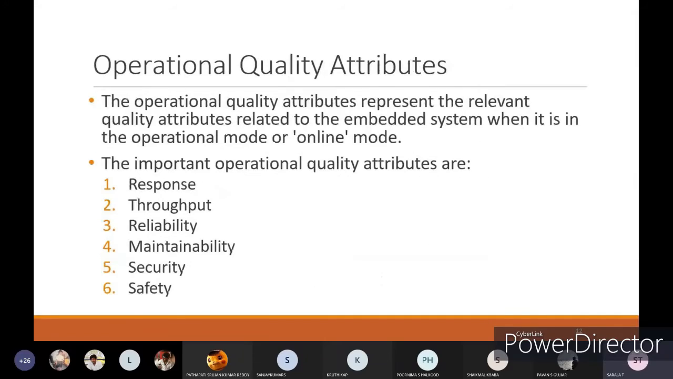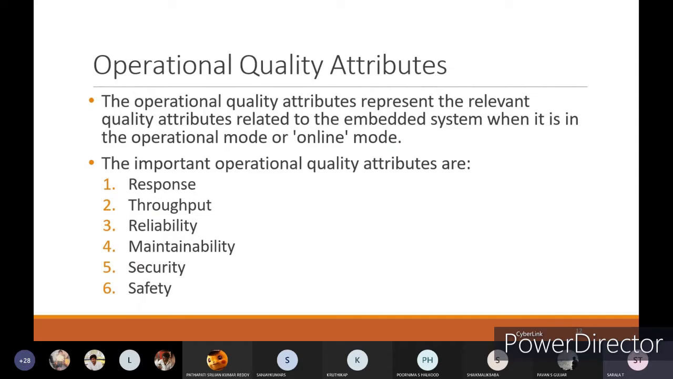One by one we'll see. If you are going for operational quality attributes, the operational quality attributes represent the relevant quality attributes related to the embedded system when it is in the operational mode or online mode. Whenever you are operating, means whenever the function is running in the embedded system,